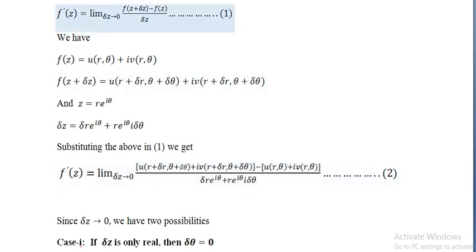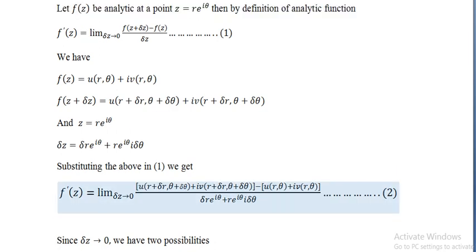In place of f(z + Δz) we use u(r + Δr, θ + Δθ) + i v(r + Δr, θ + Δθ), minus f(z), so our f(z) is u(r, θ) + i v(r, θ), and the whole is divided by Δz. Our Δz is Δr e^(iθ) + r e^(iθ) i Δθ. Say equation number 2.